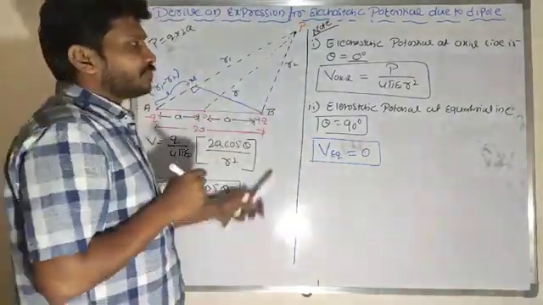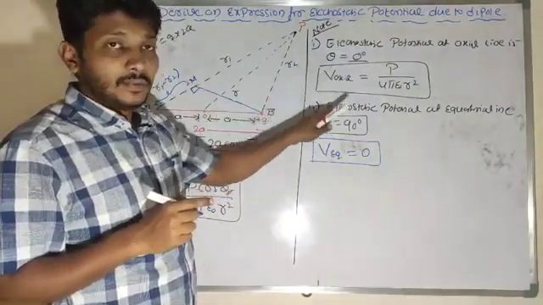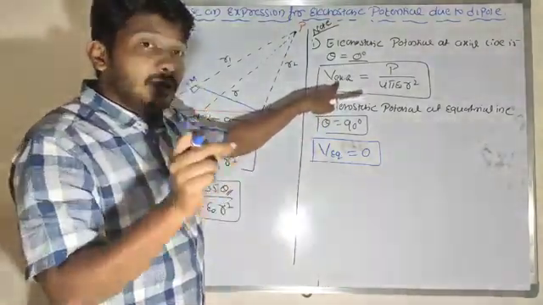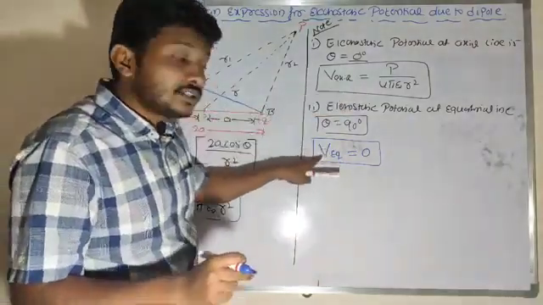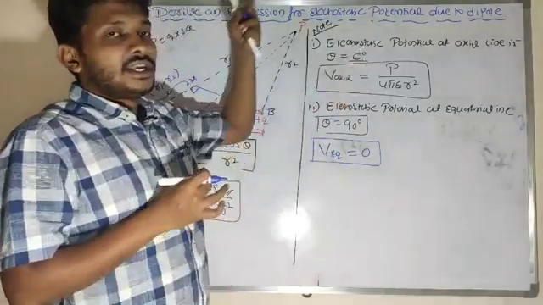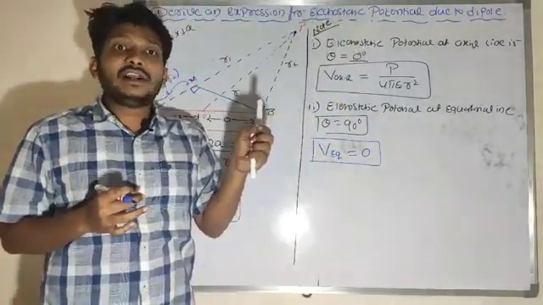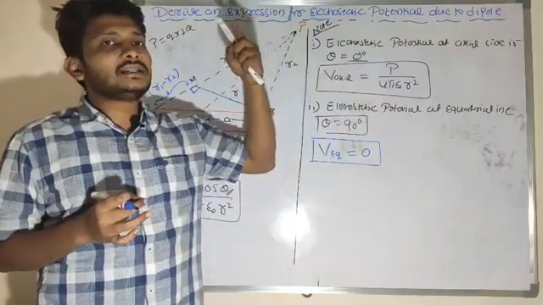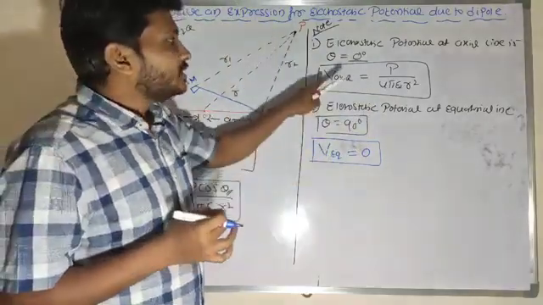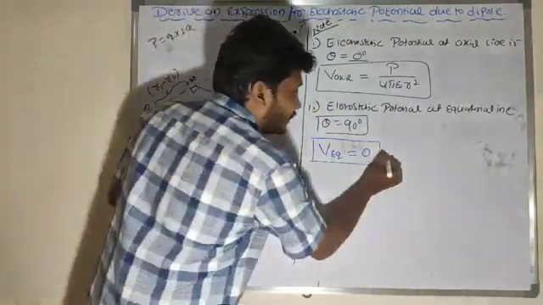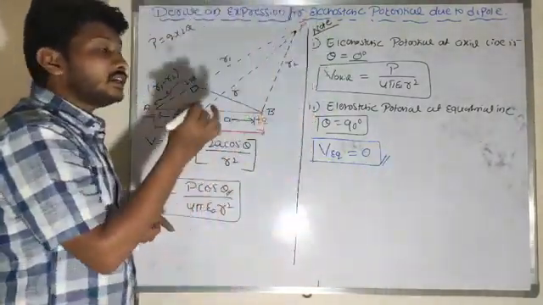So look at here, in case of a dipole, I will choose an axial point. At the axial point there will be a potential value, but there is no potential value at the equatorial line. In case of electric charge and field, the electric field is present both along the axial line as well as the equatorial line, but potential exists only along the axial line. At the equatorial line the potential value is 0.